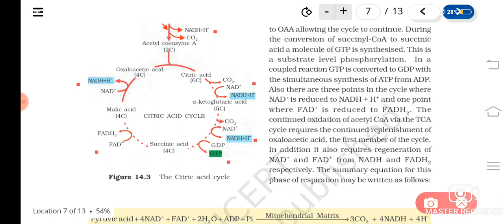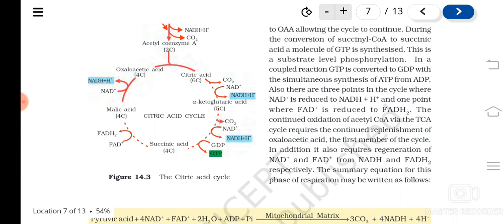Understood? So like this, you can see the oxidation of compounds, that is acetyl CoA getting oxidized or decarboxylated, with simultaneous production of NADH2, GTP, FADH2, etc. This is happening in the Krebs cycle. It is called a cycle because the compound which is used for accepting acetyl CoA is formed again in a cyclic way.